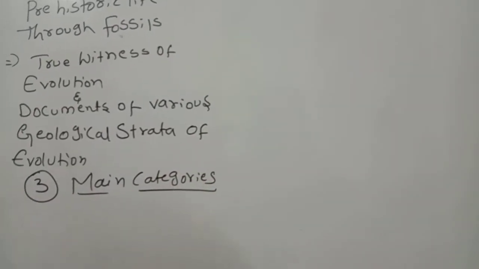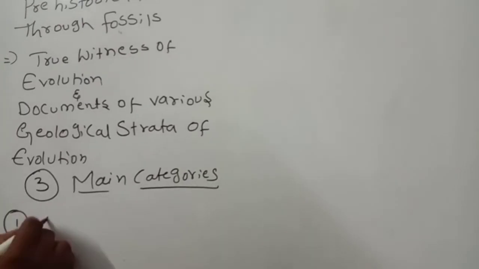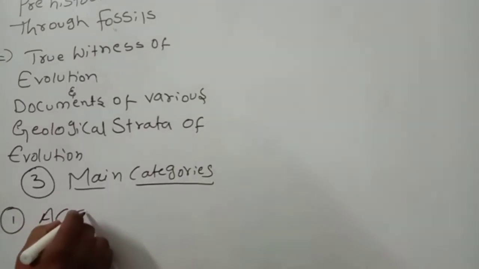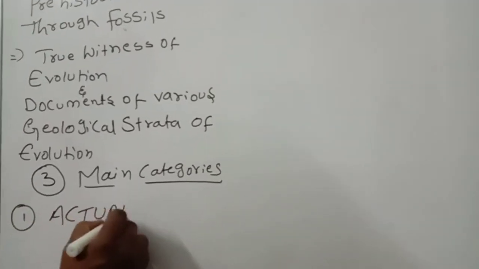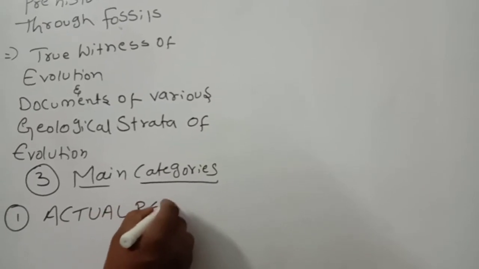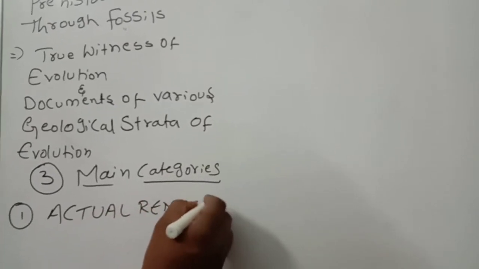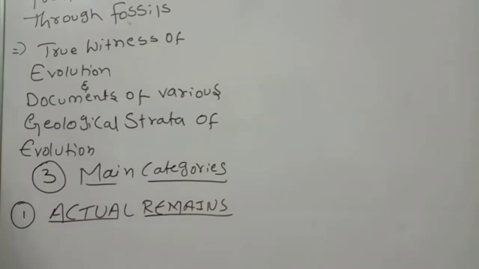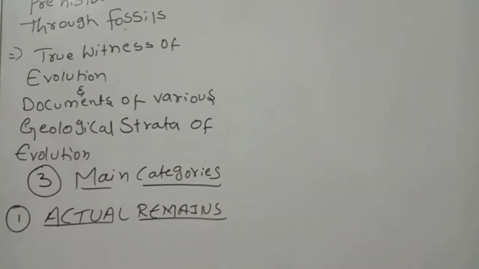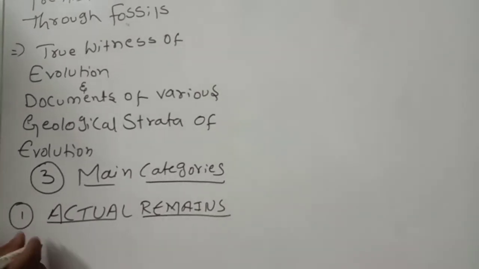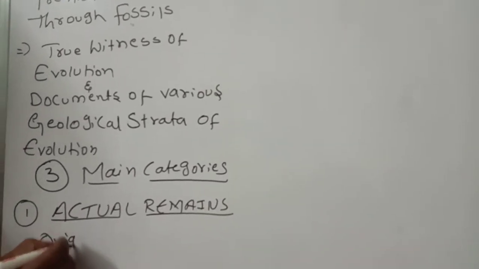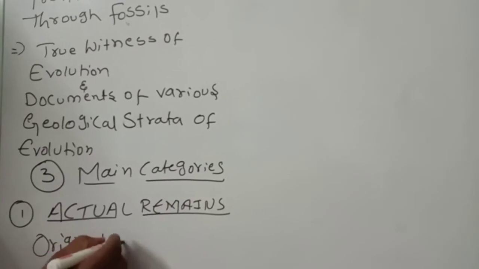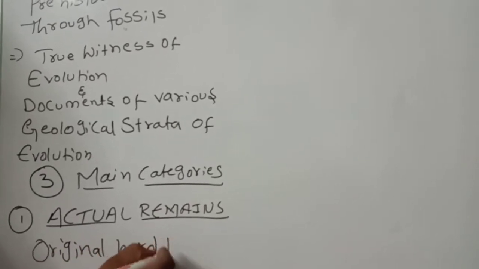The first category is actual remains. This point you should remember. Actual remains. So, the original hard parts. What are the original hard parts?